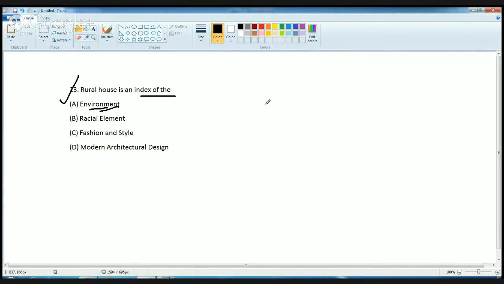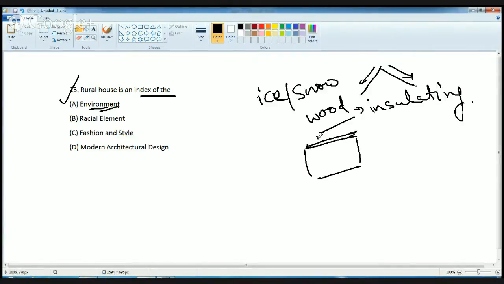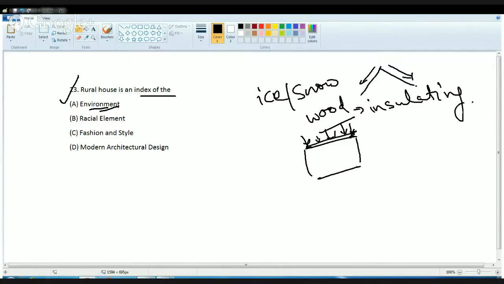So in a rural area lying in an icy or snow area, what would they do? They would make their houses tapering so that the snow or the ice runs off, or they will make the houses out of wood so that it does not become cold and acts as an insulating factor. On the other hand, in desert areas you will find flat top houses, and that flat top would help accumulation of water during the rainy season, and that water could be utilized later on. So rural houses are technically an index of the environment.